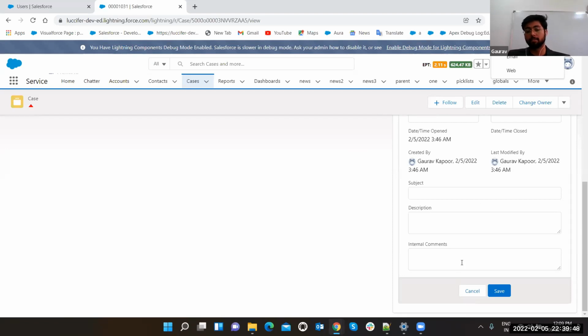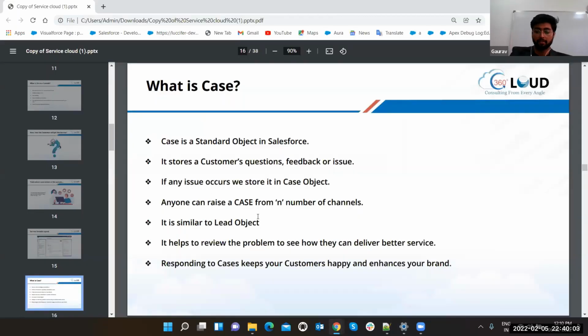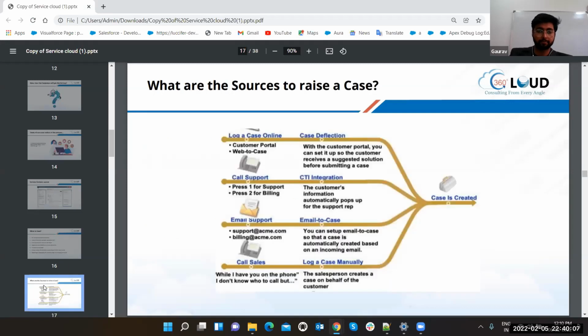And these are the internal comments that are used by the agent to put comments. Like suppose you're getting a case, but you think this is a fraud case. Okay, the user is committing fraud, so you can write it here, and the user will not be able to see it. Okay, that's the stuff. Let's move to the next slide.